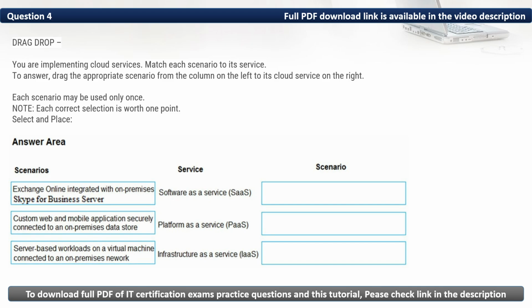In the answer area, the scenarios provided to us are: Exchange Online integrated with on-premises Skype for Business server, custom web and mobile application securely connected to an on-premises data store, and server-based workloads on a virtual machine connected to an on-premises network.